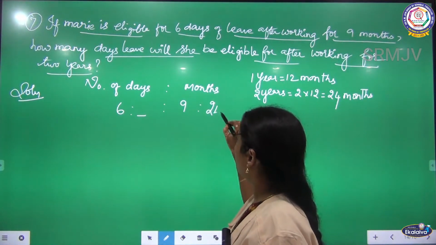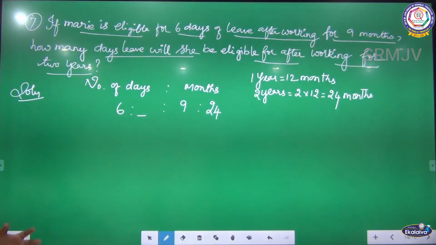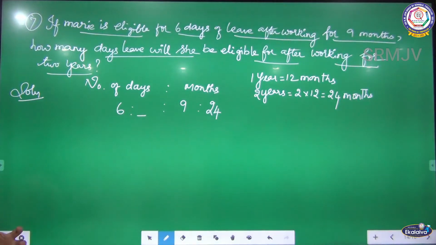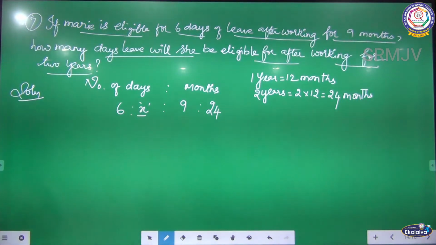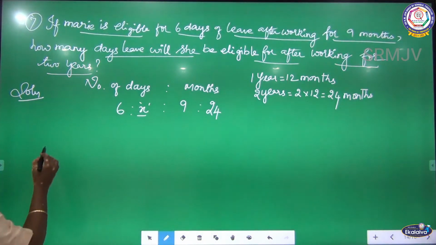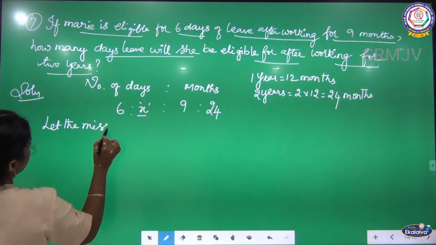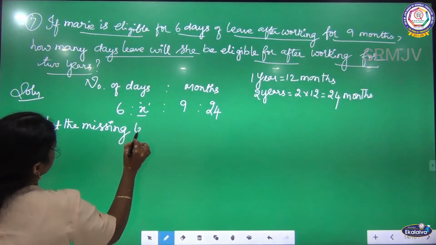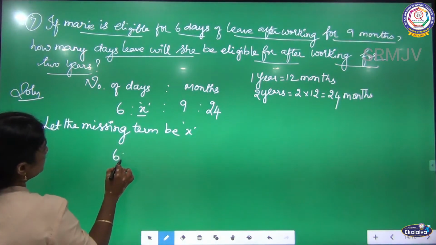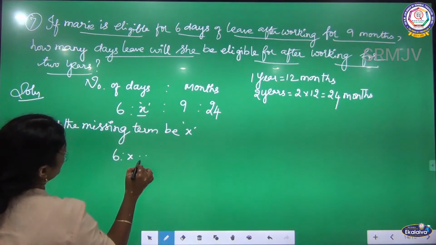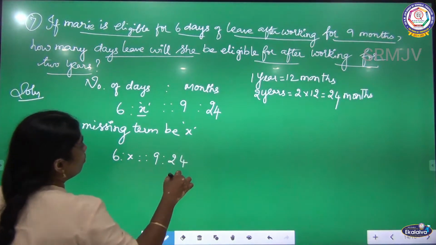So 24 months, the number of days of leave eligible, that I am going to find out here. I am going to take the missing term to be X. So let the missing term be X. Got it? 6 is to X is equal to 9 is to 24. Got it?